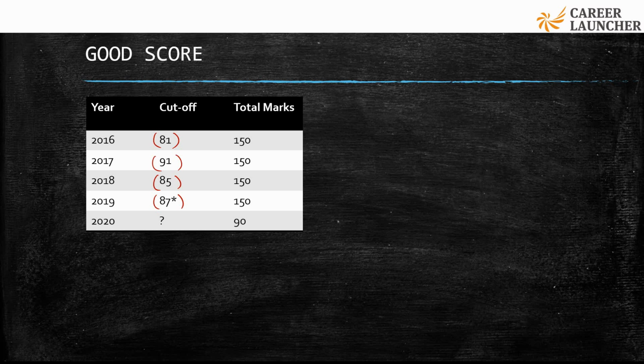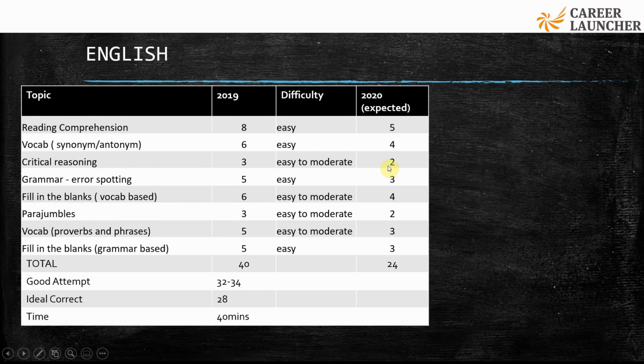Going forward, let's look at the first section, that is English. I have just extrapolated: the total 40 questions have been reduced to 24 questions, so I am assuming each kind of question would also become roughly 60%. English in SET is generally very straightforward. It doesn't give you many surprises, as traditionally it has been.